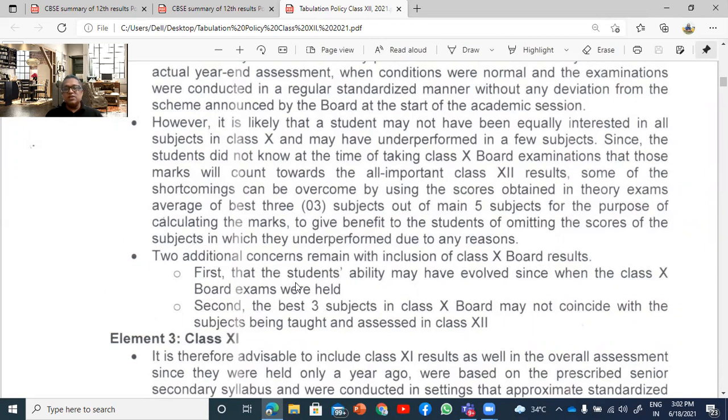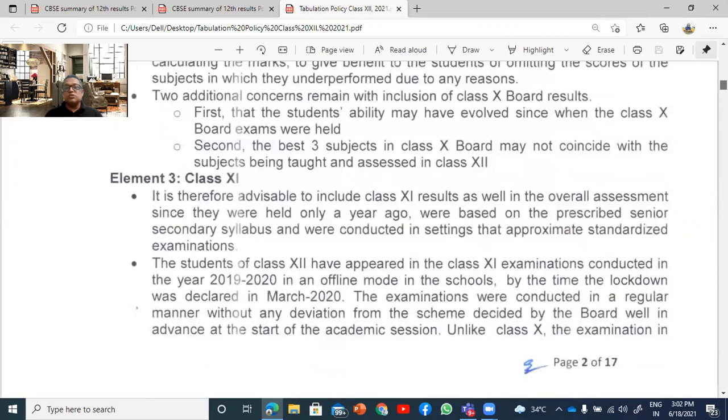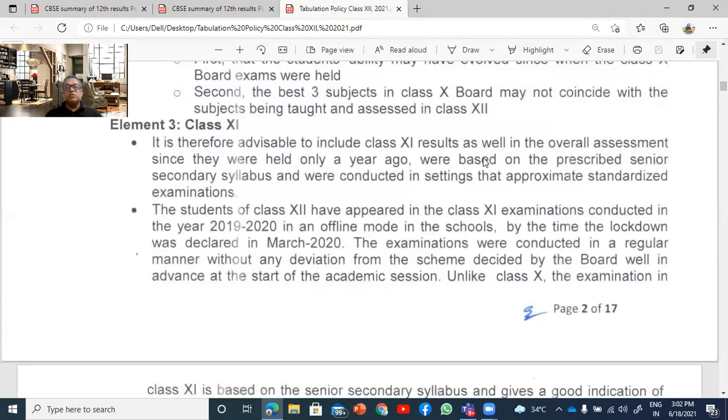So this was the concern, that the students' ability may have evolved since class 10. So why was 11 introduced? The reason was that in class 10, possibly the students did not choose the subject. They were forced to study those, right? So here, and also class 11 was taken because of that. So because they had chosen this.